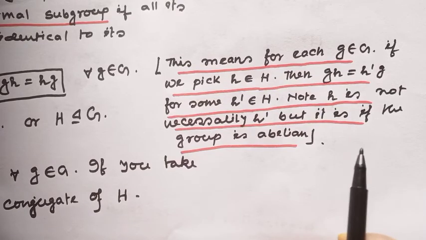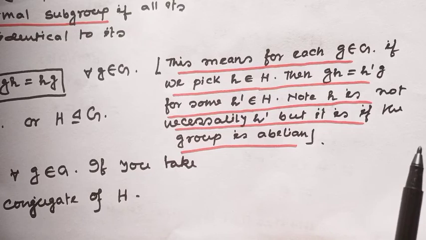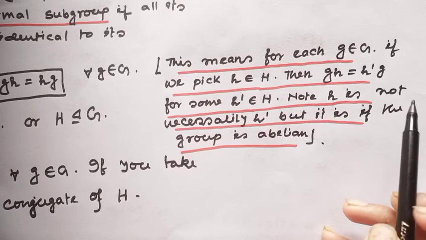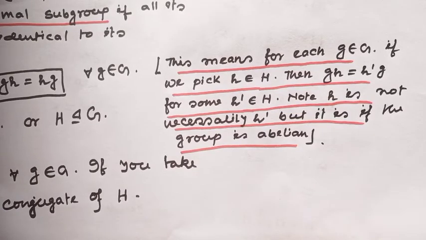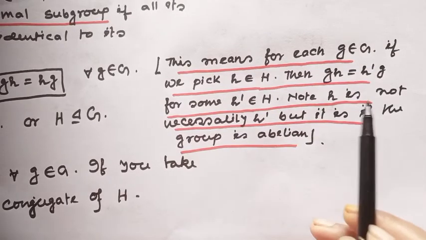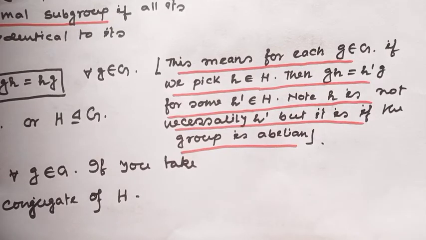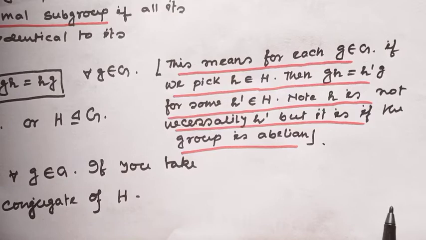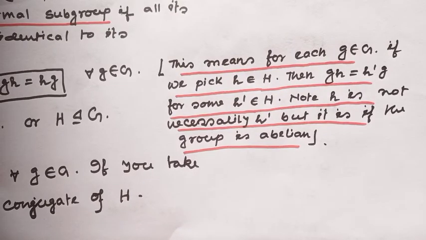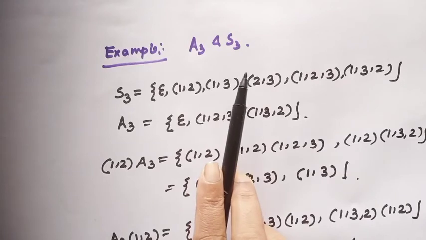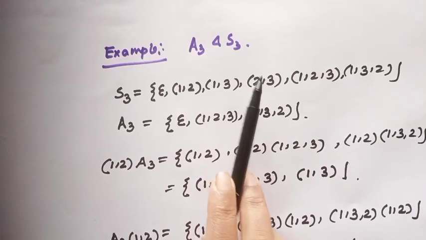When the group is abelian, then gh and h'g, h and h' will be the same. But when the group is not abelian, then gH and Hg are equal, but h is not necessarily h'. And this is a very important thing. But the elements of the sets are the same. Okay? Well, as an example, A3 is a normal subgroup of S3, where S3 is a non-abelian group.